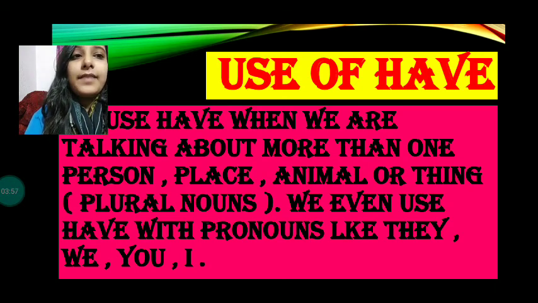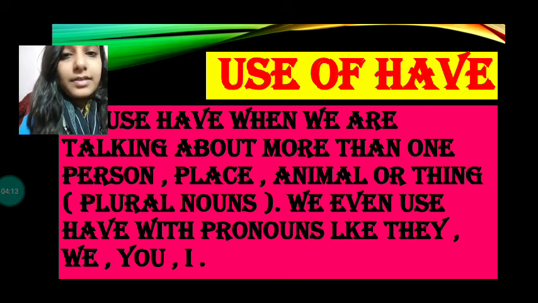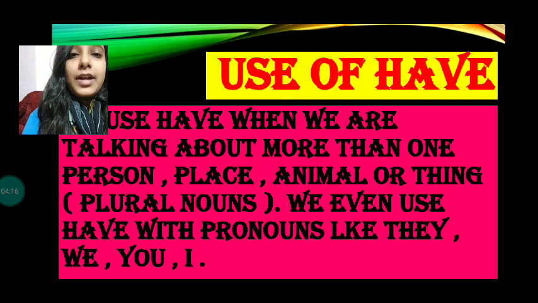We use have when we are talking about more than one person, place, animal or thing, plural nouns. We even use have with pronouns like they, we, you and I. Okay, so when we are talking about more than one person, more than one place, more than one animal and more than one thing, we use have with it. Or when we are talking about plural pronouns like they, we, you or I, we use have with them.